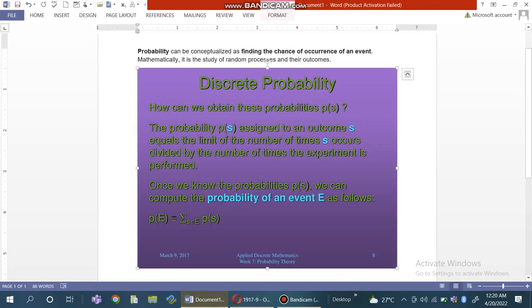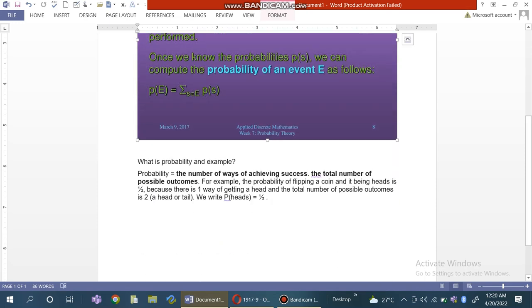It says that the probability assigned to an outcome is equal to the limit of the number of times it occurs divided by the number of times that the experiment is performed. Also, we can see more about what probability is, with an example.